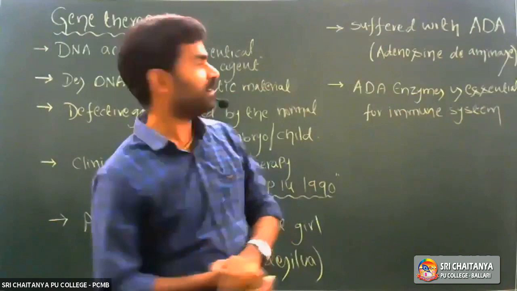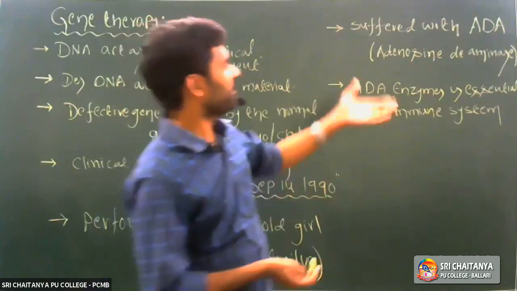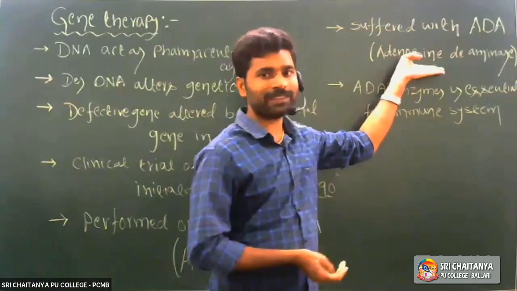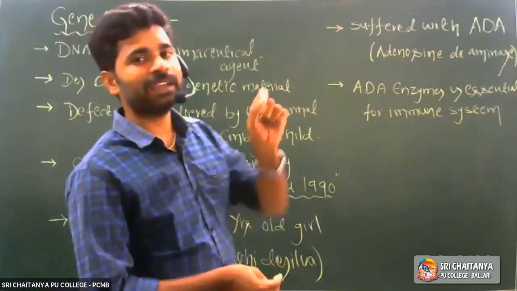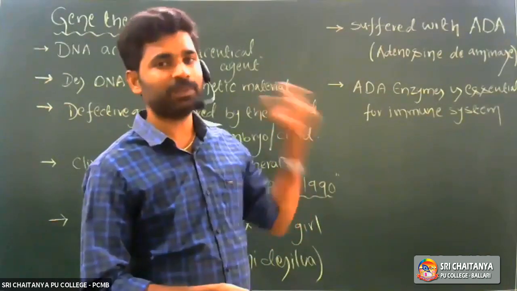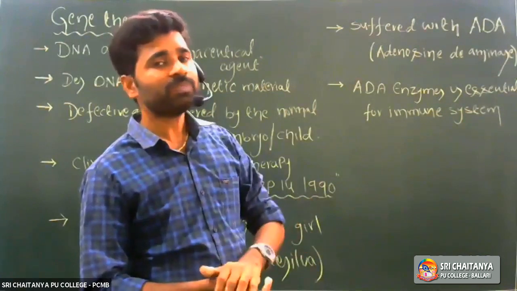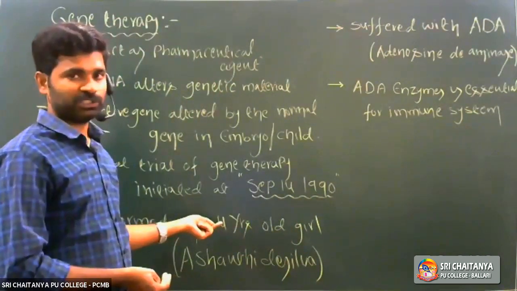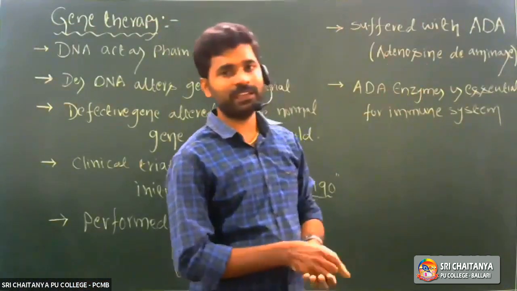But here, protein enzymes are nothing but proteins only, right? Then here that ADA enzyme, adenosine deaminase enzyme, is not synthesized in that girl. It means that enzyme is not produced by the particular gene. So that ADA gene is completely defective in that girl, a defective gene, right? So that's the reason the defective gene does not synthesize ADA enzyme.